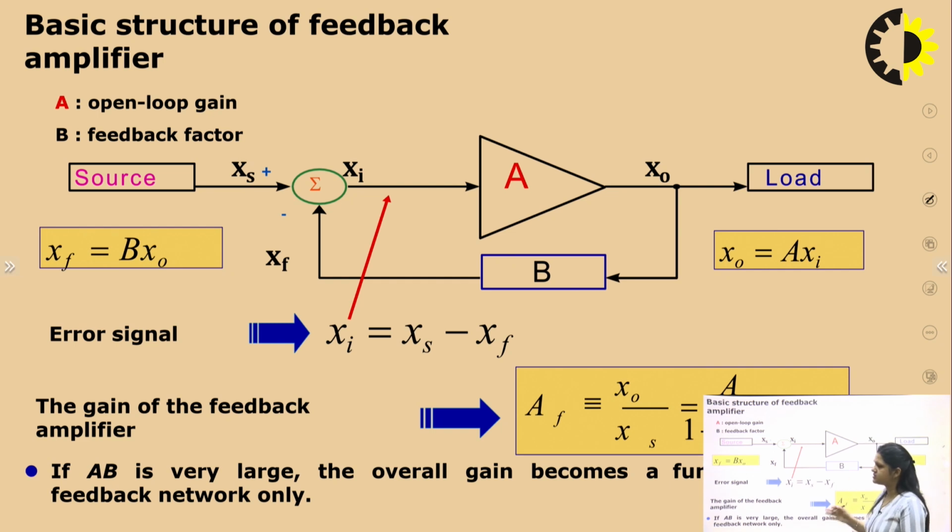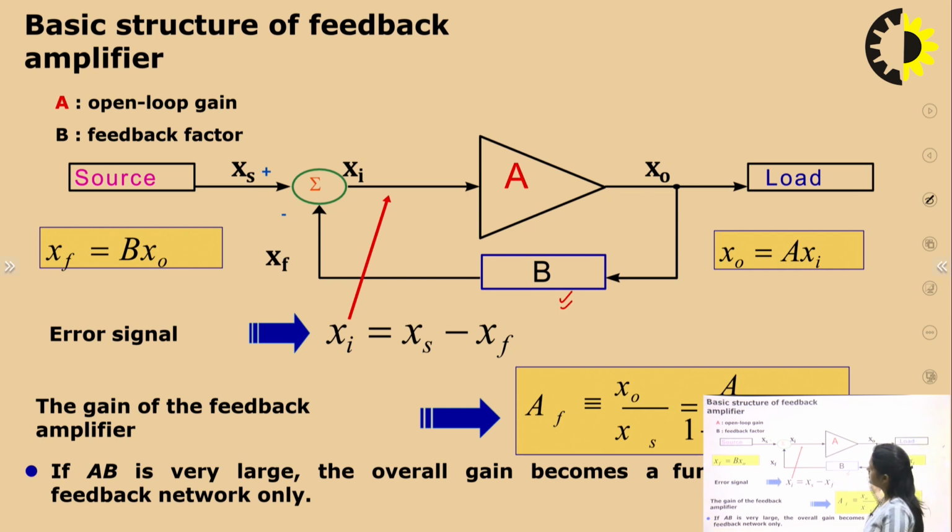So here you can see the basic structure of a negative feedback amplifier, where this is the source signal and this is the input signal. If I remove this below line, then definitely it is similar to the amplifier modeling which we have studied in this lecture. The only change is we have added this black line along with this network which is known as the feedback network beta.